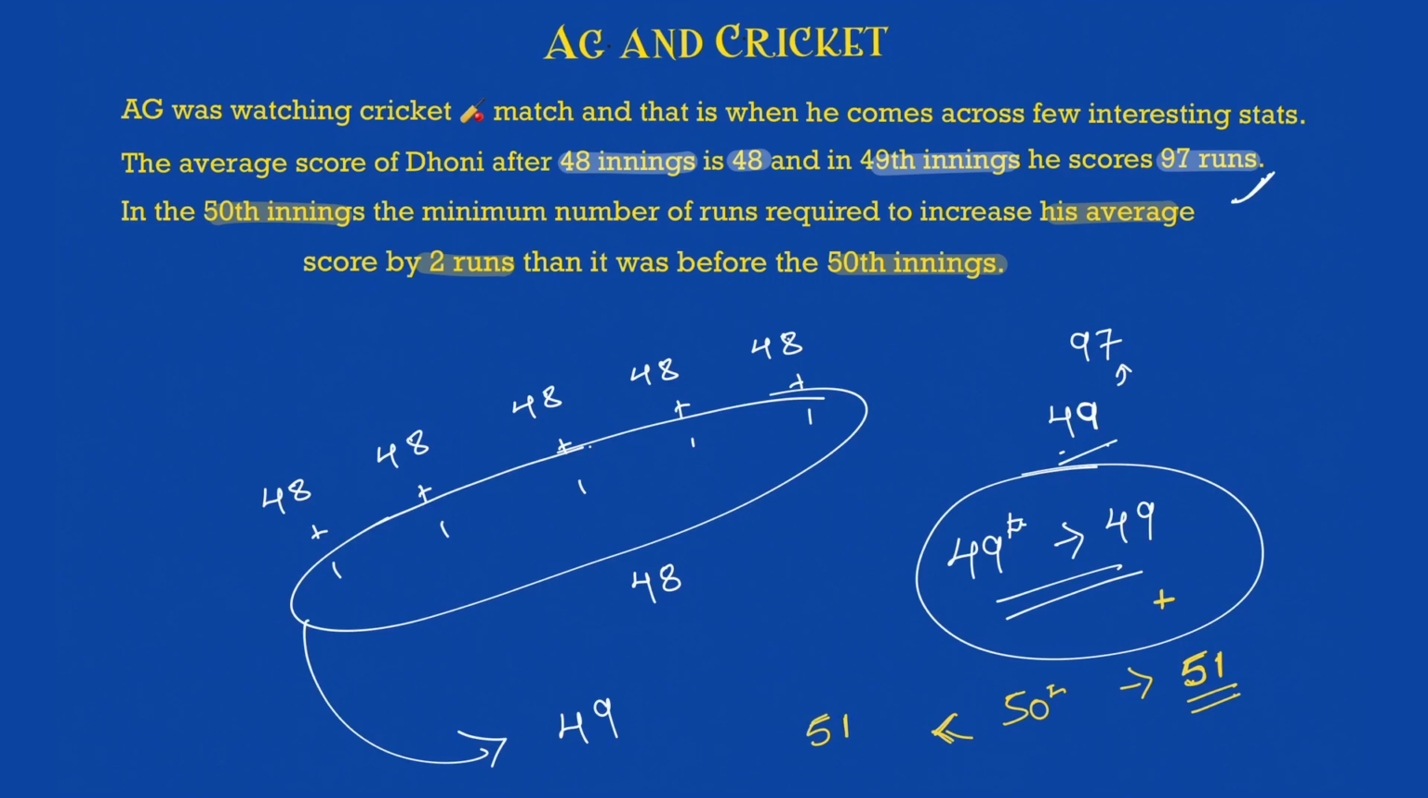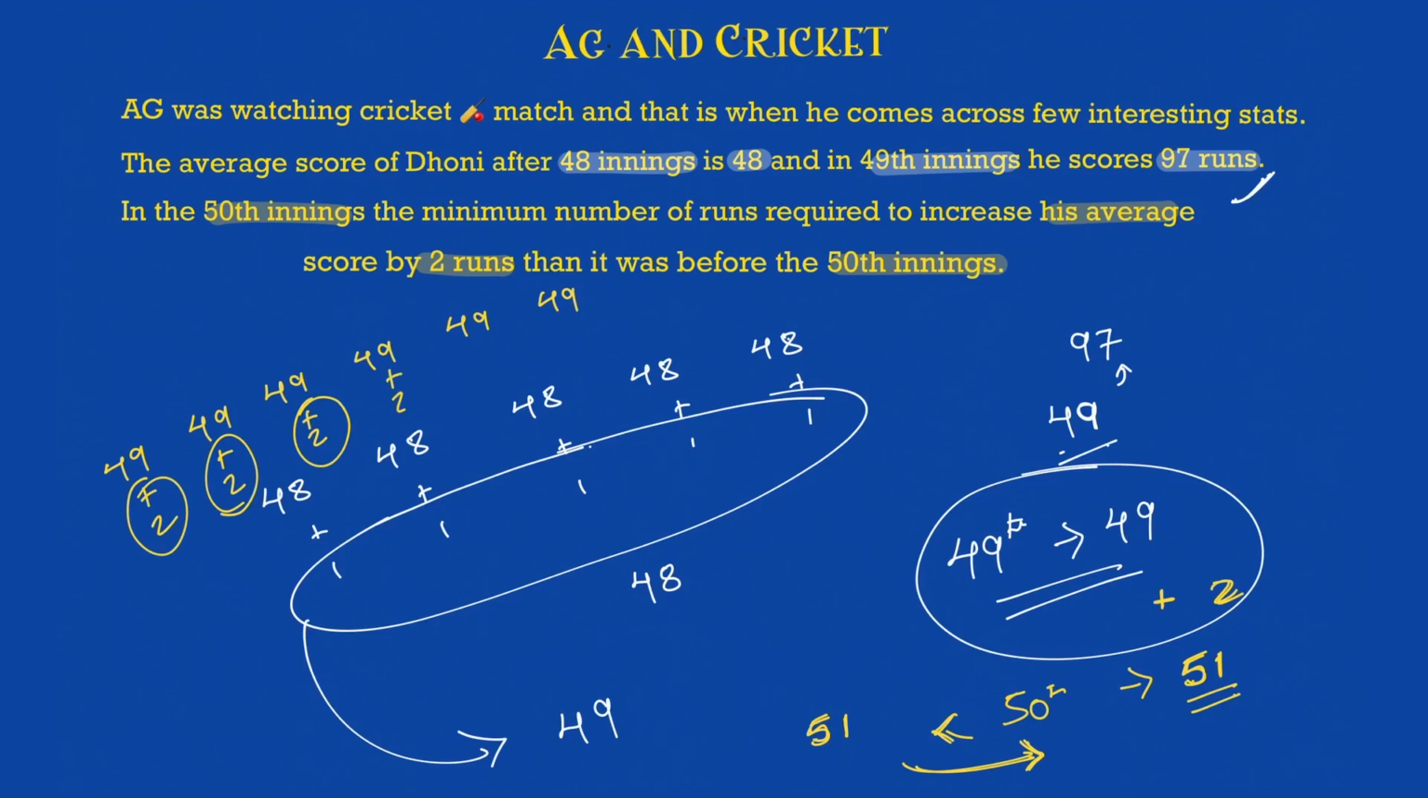So first he'll score for the 50th inning, then he will be giving 2 additional to the rest of the 49 innings, okay, such that 49 plus 2 will be becoming 51. Imagine it in this way: 49 inning, each of the inning he scored 49 runs, correct? Now he has to increase each of this 49 by 2, correct?